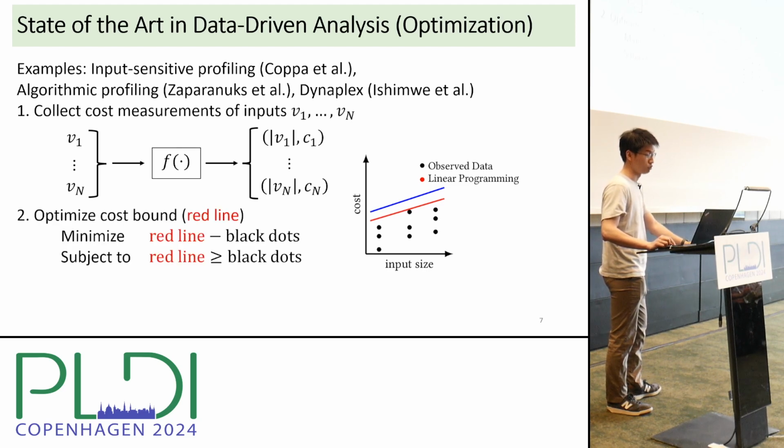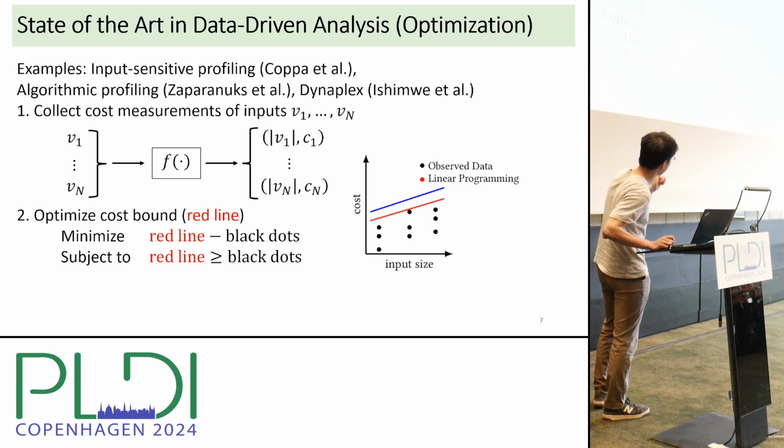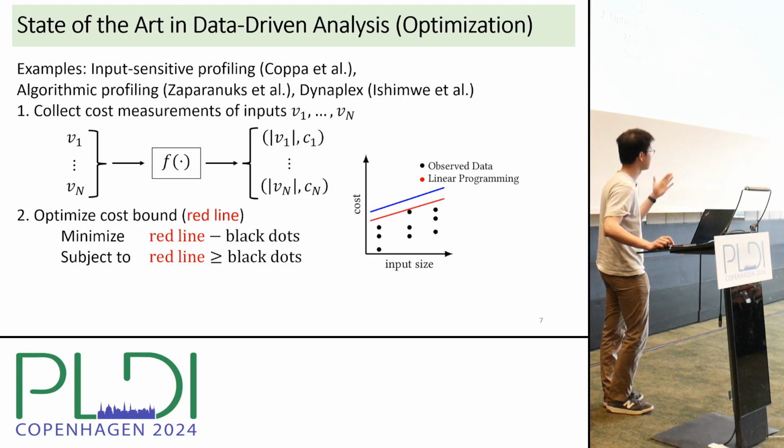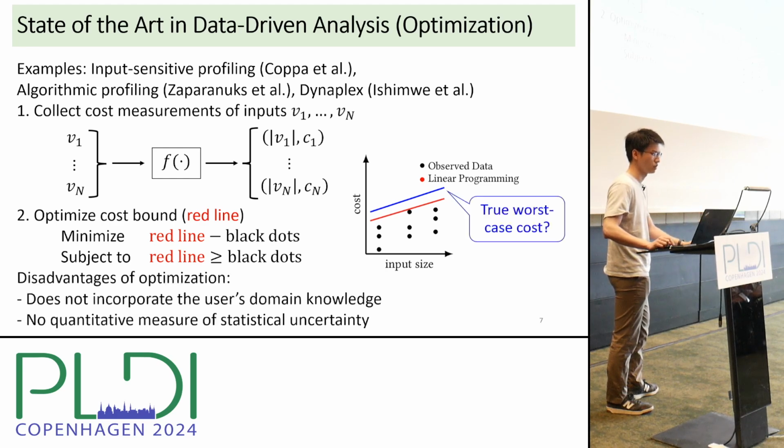In the second step, we optimize a cost bound, which is represented by the red line in the diagram on the right. Specifically, we minimize the distance between the red line and the black dots, which denote the observed costs in the dataset, subject to the constraint that the red line must lie above all the black dots. So this is how we use optimization to infer a cost bound from a dataset of observed costs.